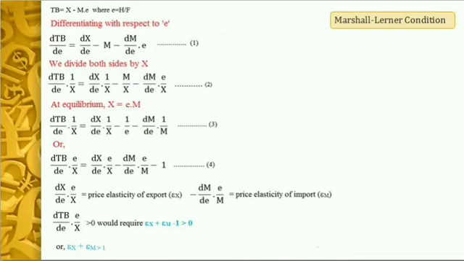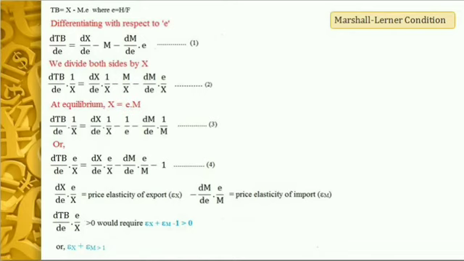The left hand side of equation 4 shows the proportionate change in trade balance with respect to the exchange rate change. On the right hand side, dX/dE into E by X is the price elasticity of exports, whereas dM/dE into E by M is the price elasticity of import. We have started from a balanced trade condition.